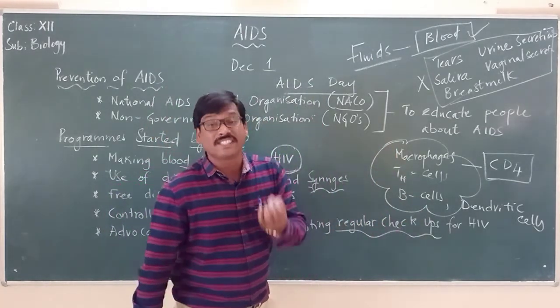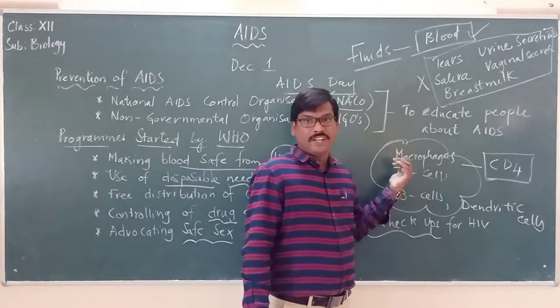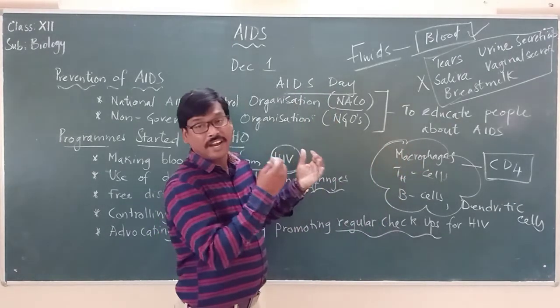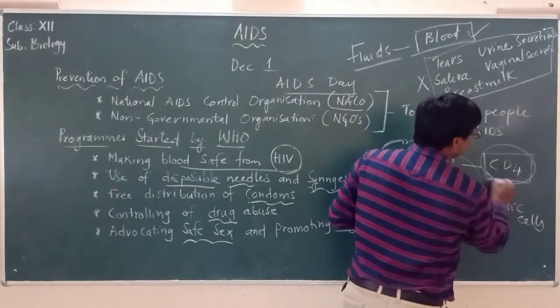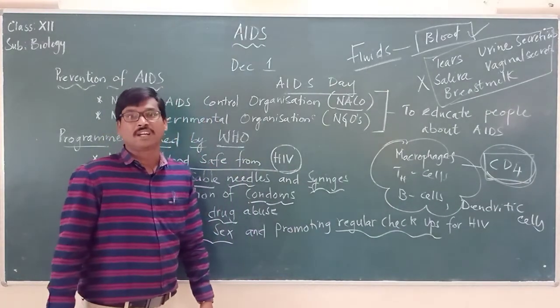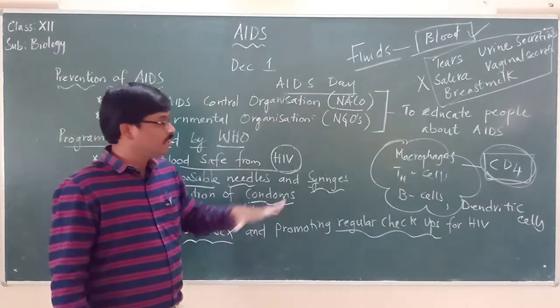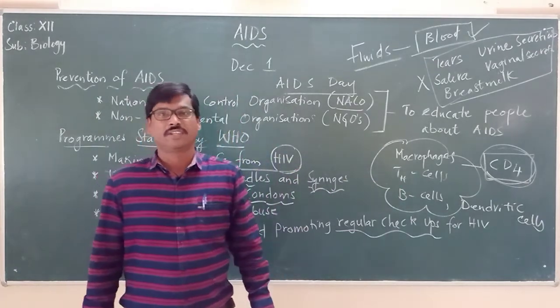It is a receptor identified by the HIV virus, which will then try to destroy the cell. So this is very important: CD4 cells work as receptors on the surface, which are recognized by the HIV virus.